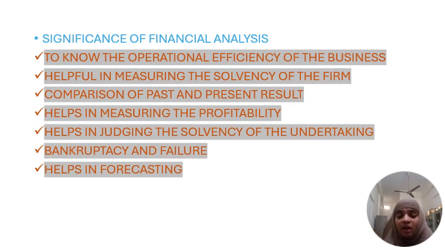So, taking the fixed assets under the common size balance sheet: the fixed assets in 2011 are 10,000, and in 2012 they are 15,000. 5,000 is the difference. This 5,000 difference need not be shown on the common size statement, but this difference value can be shown in the comparative balance sheet.